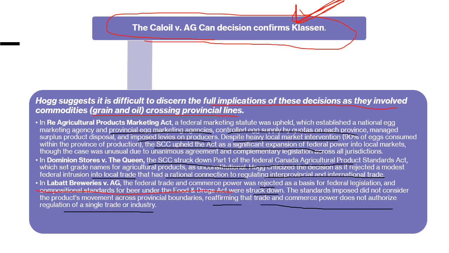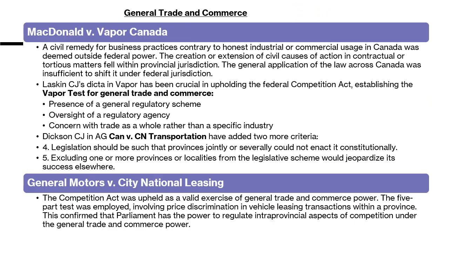unconstitutional. Because whenever we are talking about the trade and commerce power, again and again I'm saying, we are not talking about any single trade or industry. It has to do with more than one provincial boundary, or with international trade. So the next area after interprovincial and international trade where federal authority has power is general trade and commerce.